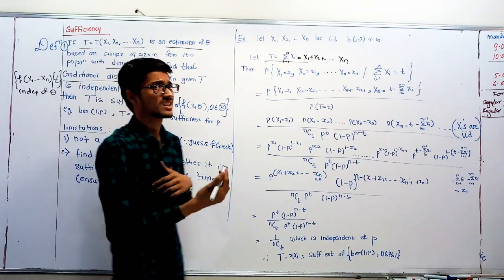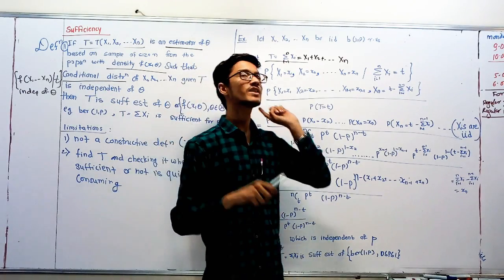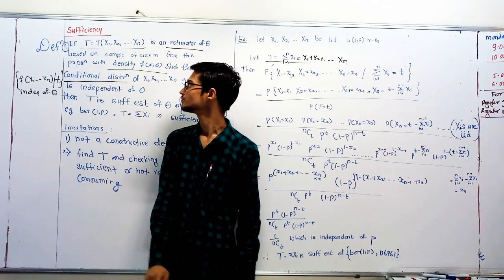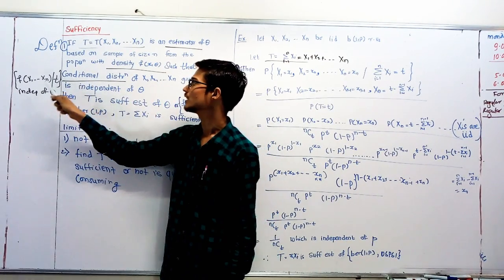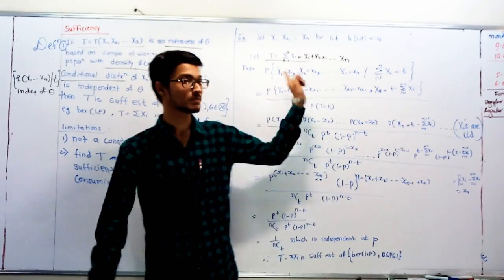Now we have to check whether it is sufficient or not. What does the definition say? The conditional distribution of x1, x2, xn given T should be independent of theta. We have to check this for the Bernoulli distribution.